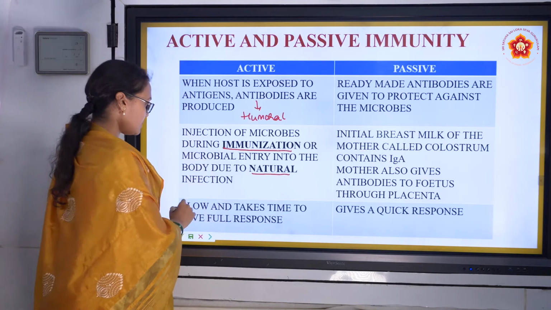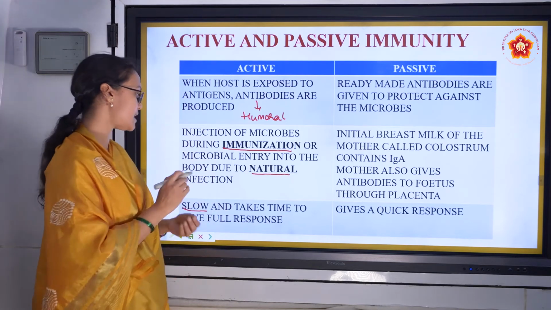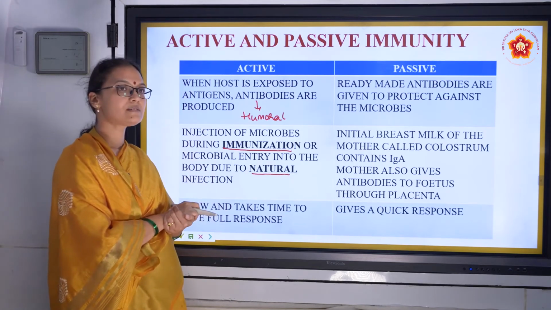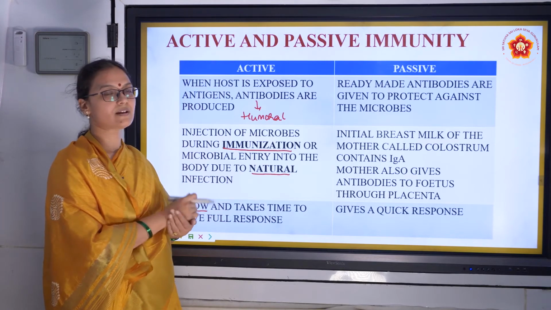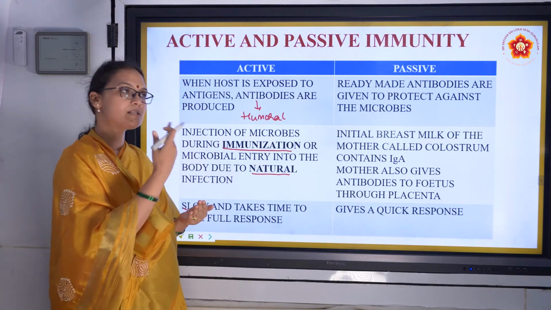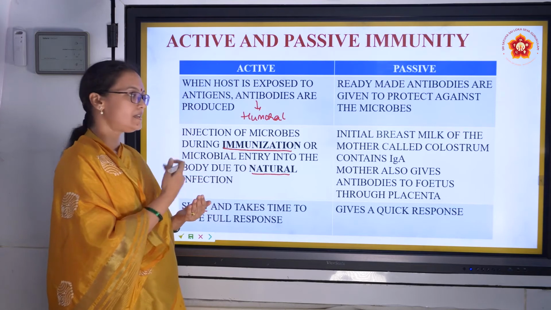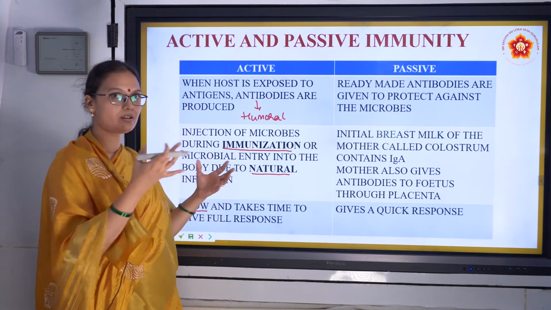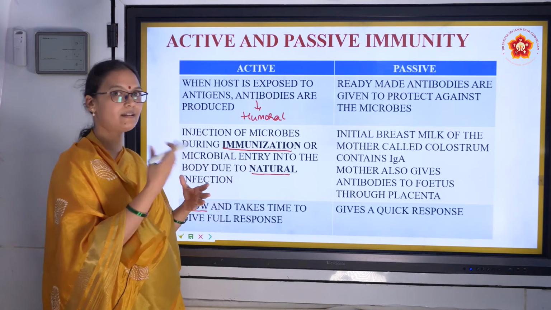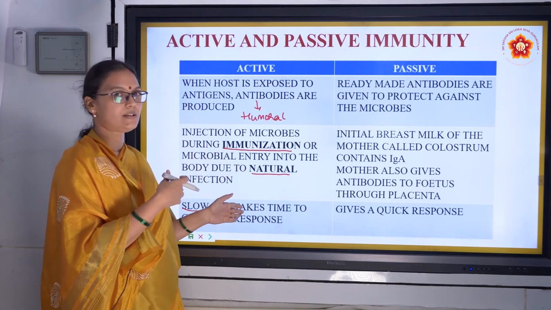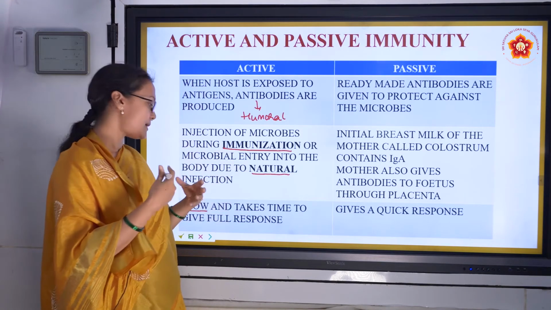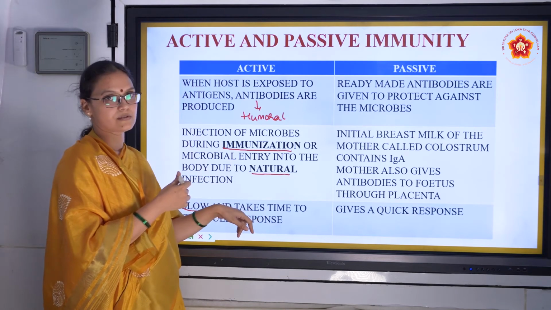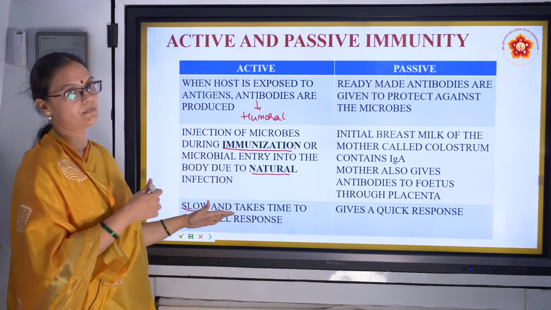Now it takes time, it is slow. It is slow and takes time to give a full response because it takes time to produce antibodies, right? After the primary response, for the secondary response to be ready, it takes time. It's like cooking. You get all the ingredients together and then cook. It's not ready to eat. You have to spend time. That's why it is slow in process. So that's about active immunity.